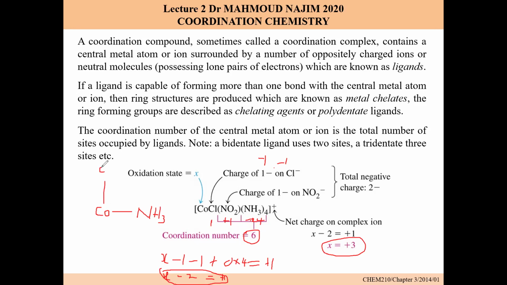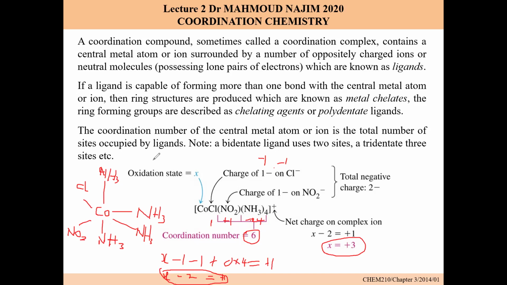Then we also have another ammonia here because we have 4. Then we also have another ammonia here, and another ammonia, and another ammonia here. So it means that from here, there are 4 sites of attachment. And of course, we have chlorine, so the chlorine can actually occupy this space. Then we have nitrogen 4 oxide, NO2. So this is what we call a coordination compound. The ammonia, the chlorine, and nitrogen 4 oxide are all ligands because they occupy the central metal ion.